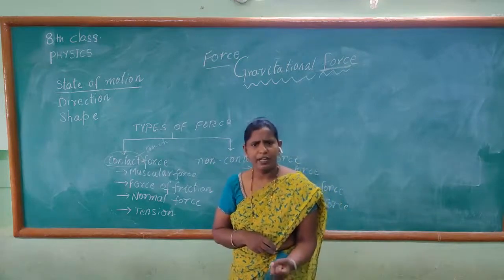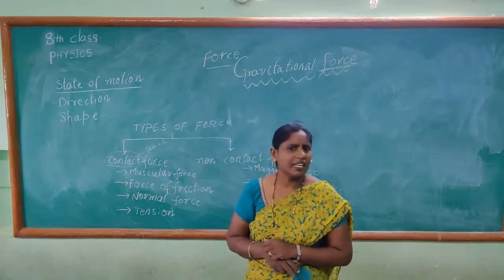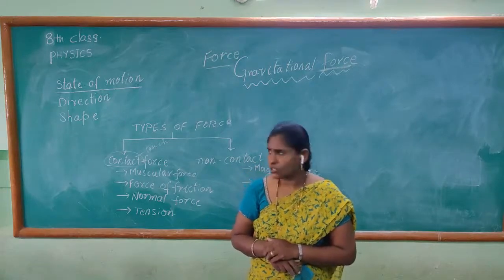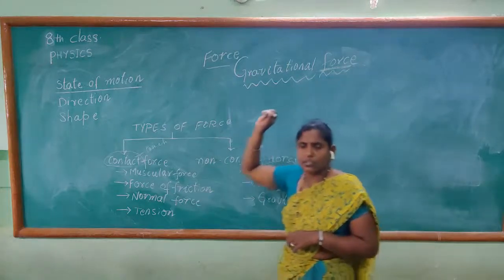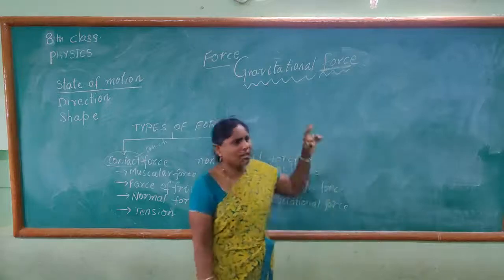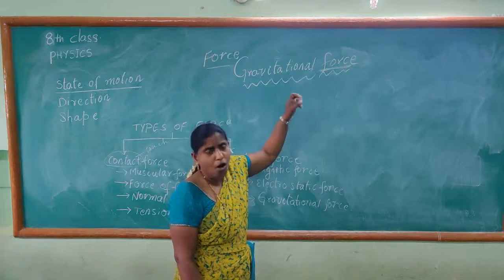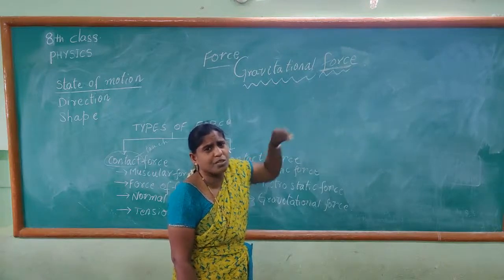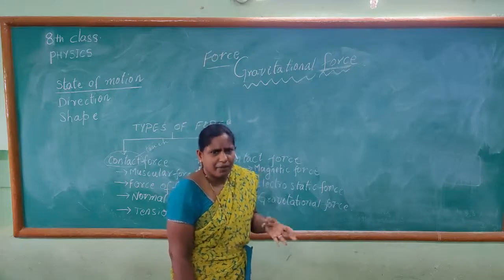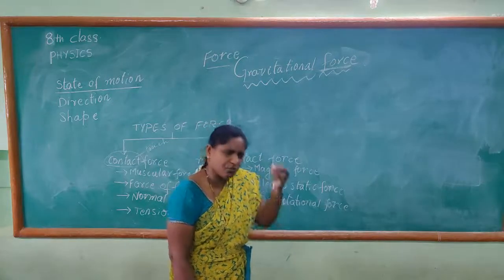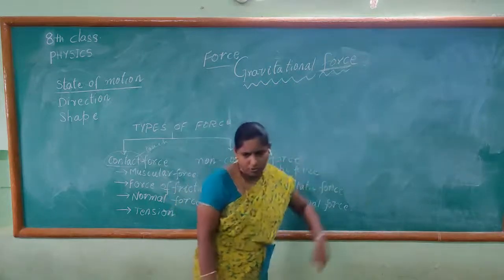The earth is pulling all the objects towards itself. That is nothing but gravitational force. So this is all about gravitational force. In the universe, wherever we go, we have this gravitational force. All the objects are attracted towards the earth. Even when you slip off your bike, or when you sit down, you fall onto the ground. This is all because of gravitational force.